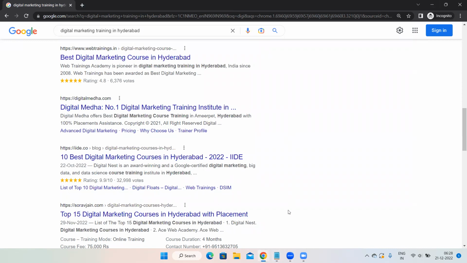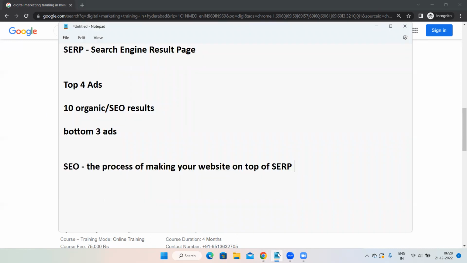So you need to always say search engine result page rather than saying on top of Google. So the process of making your website on top of SERP is known as search engine optimization for a particular keyword. When someone is searching for a particular keyword, you're making sure your website ranks on top. That is the definition of search engine optimization. Is this point clear, Ravi?